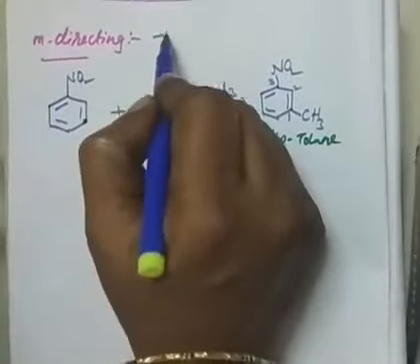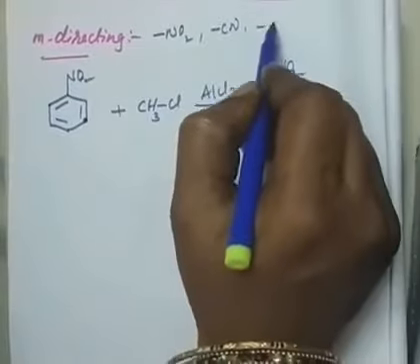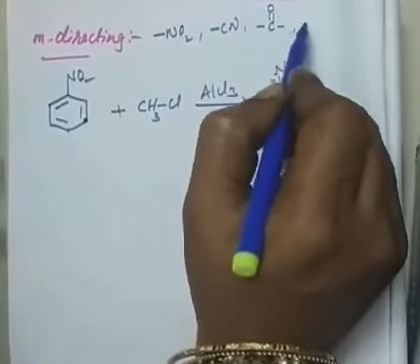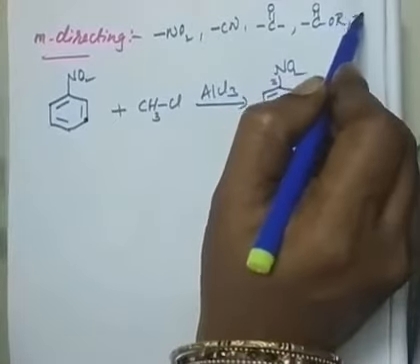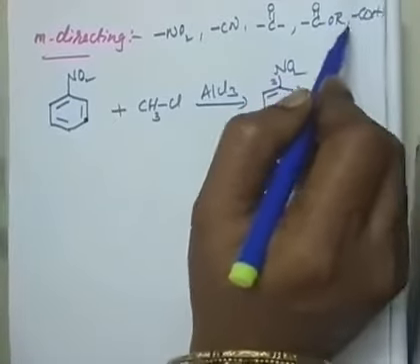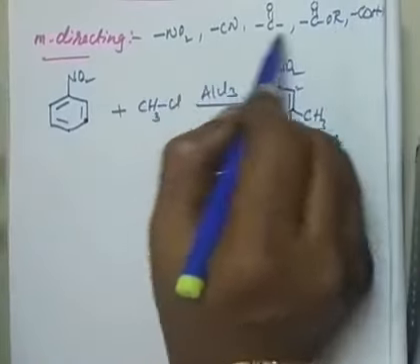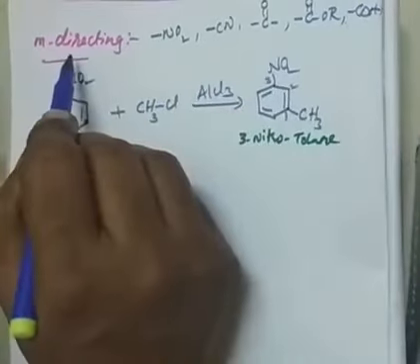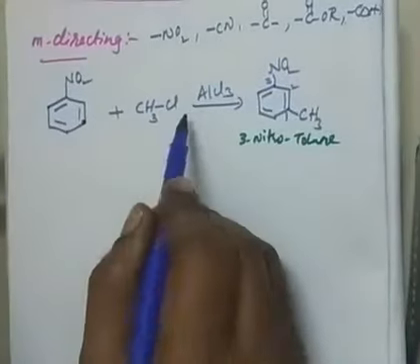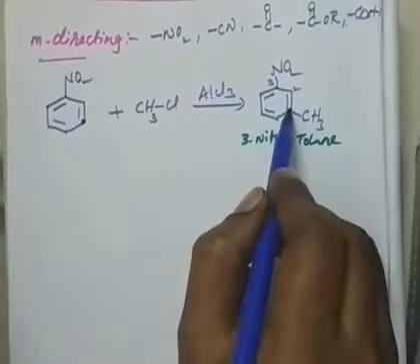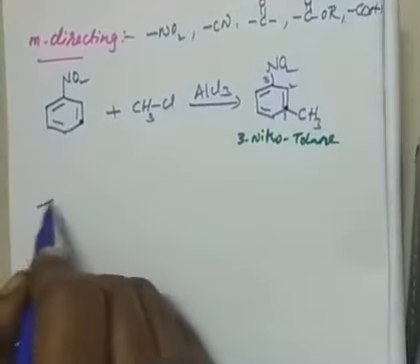Not only nitro, but there are many electron withdrawing groups we call meta-directing. See here, all carbonyl groups, all your ester groups, all the COO containing groups: COOH, COOR, CO, aldehyde, ketone, cyanide, nitro. All these are meta-directing groups. Because of their presence, if you do any electrophilic substitution, it will ask the electrophile to sit only onto the third position. Then why does this happen?